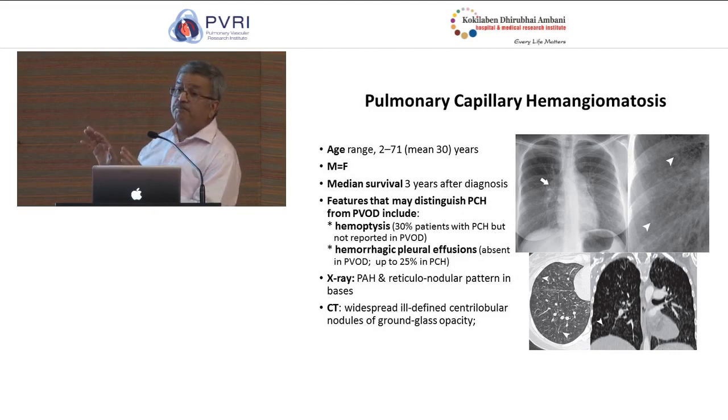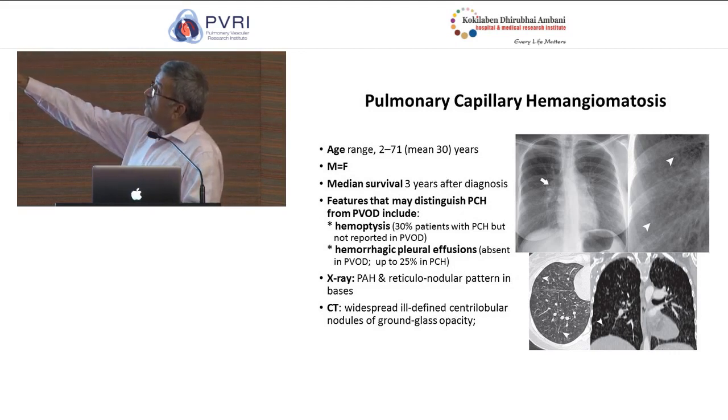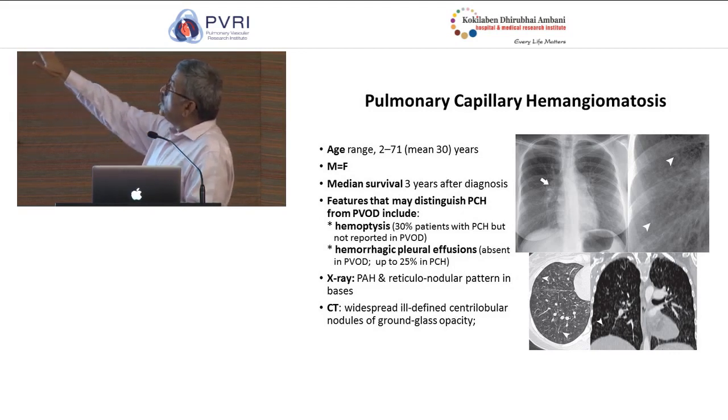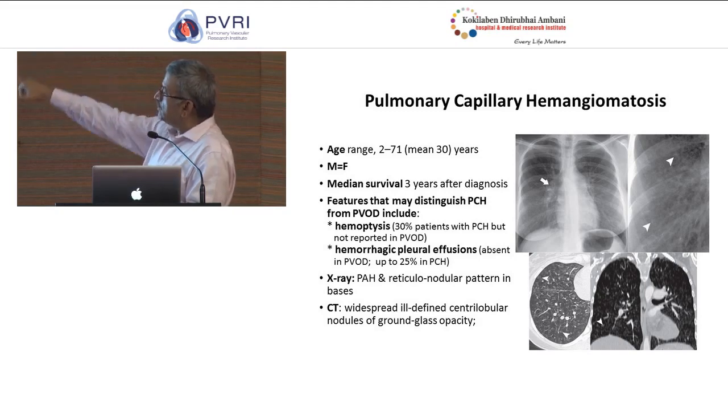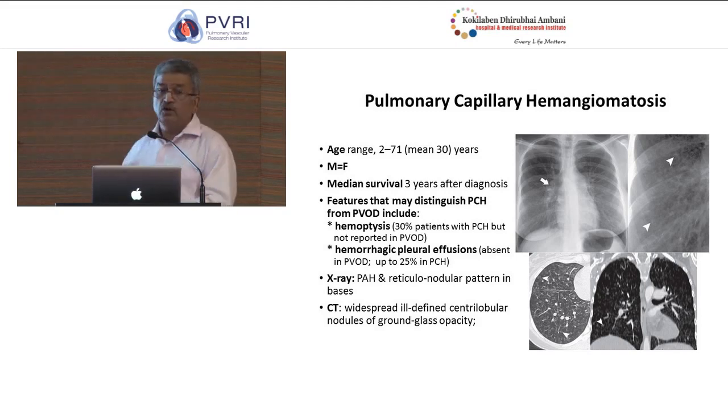When would I suspect pulmonary capillary hemangiomatosis, or PCH as we call it? In a patient whose chest radiograph looks like primary PAH, but I see nodular shadows on CT, I see nodular shadows and no septal thickening. And mediastinal lymphadenopathy is usually not seen.